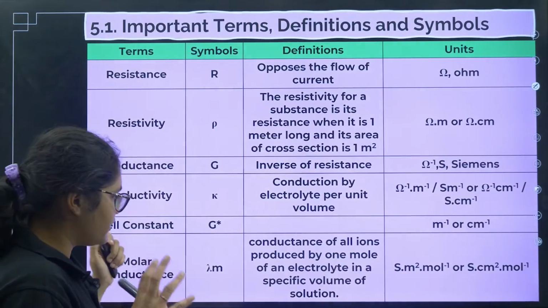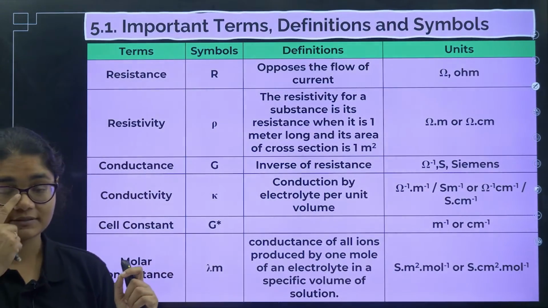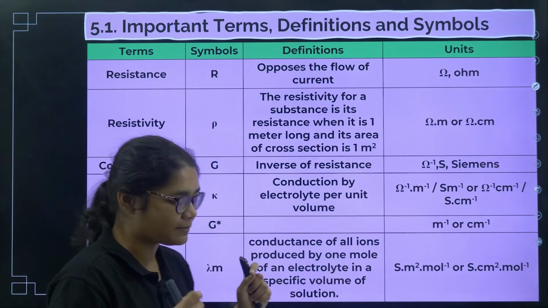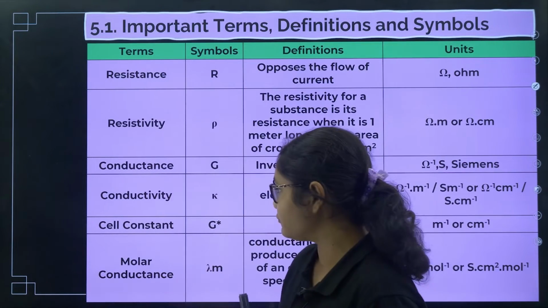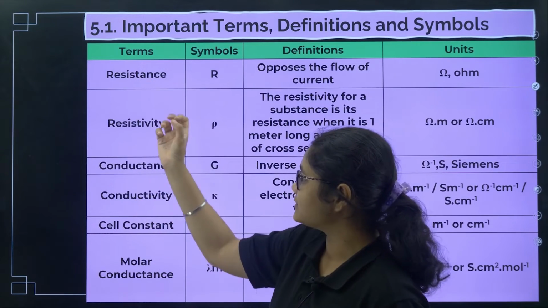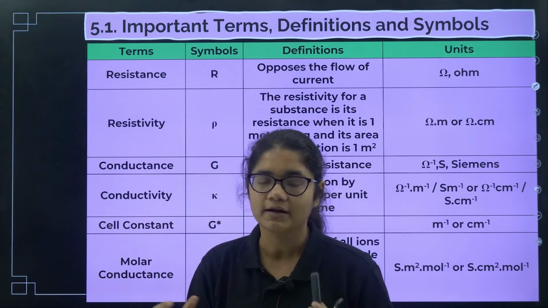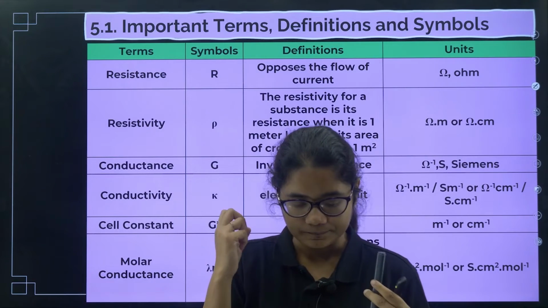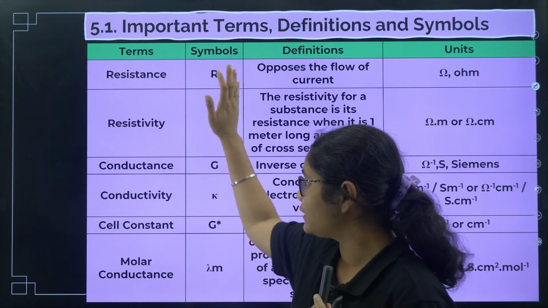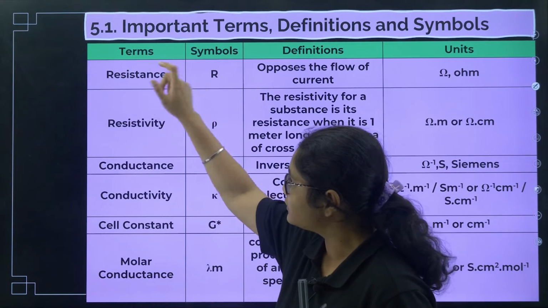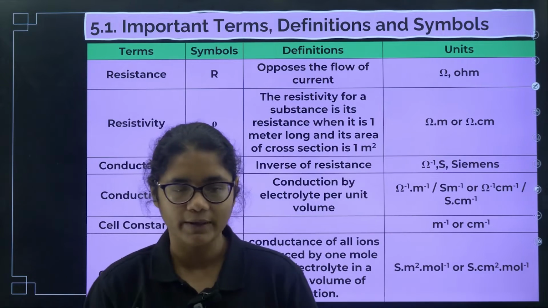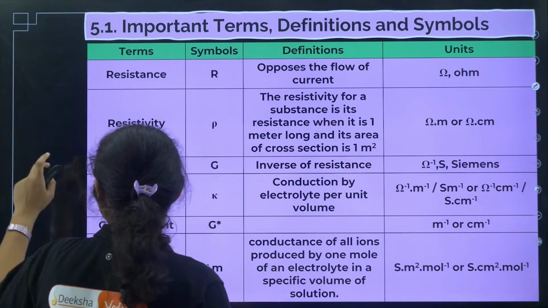Here are some very, very important terms and definitions that you need to know with the symbol so that you do not get confused. When I was studying this chapter in school, I used to get a lot of confusion with these words: conductance, conductivity, resistance, resistivity, cell constant. These new terminologies are very, very confusing. That is why I have given you a table, okay. You need to know the term, the symbol and the SI unit of each. So yes, now let us see here.